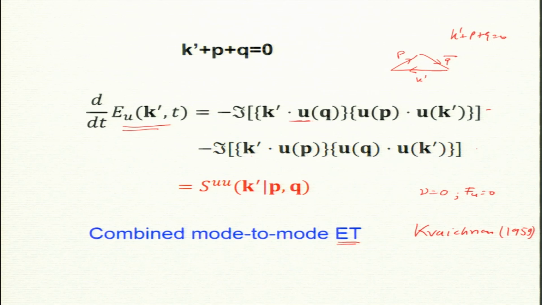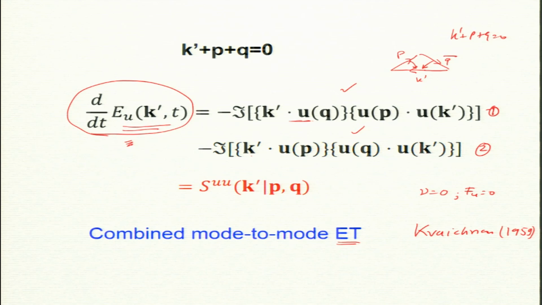Now, what is the interpretation of these two terms on the right hand side, term 1 and term 2? It tells you how much energy goes into k prime. So, this is the rate of change of energy, the energy change per unit time coming from P and Q together. Energy is changing. So, if this quantity is non-zero, that means somebody is giving energy. Like I said, in an ocean wave, if a wave is getting energy from nonlinear coupling terms, they are of these forms as long as they are incompressible. So, one assumption we have made is incompressibility.